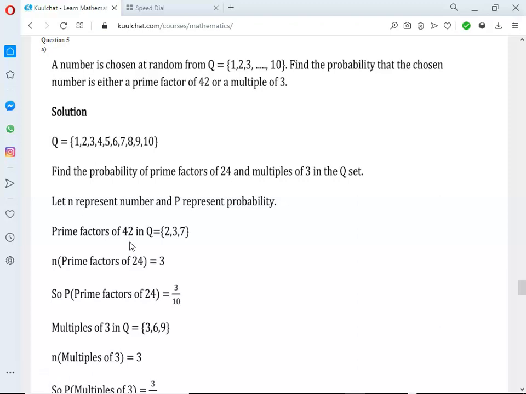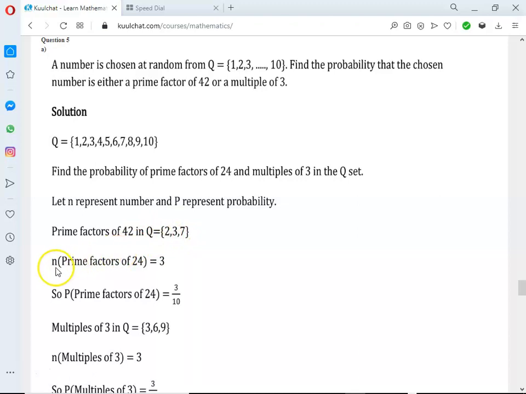Okay. 3 times what will give you 42? Which is what? 14. So 3 2 is over there. Okay. Then we have 7. We have 7 also. We have 7 and 6. So 7 2 is what? A prime number. Okay. So these are the 3 prime numbers.